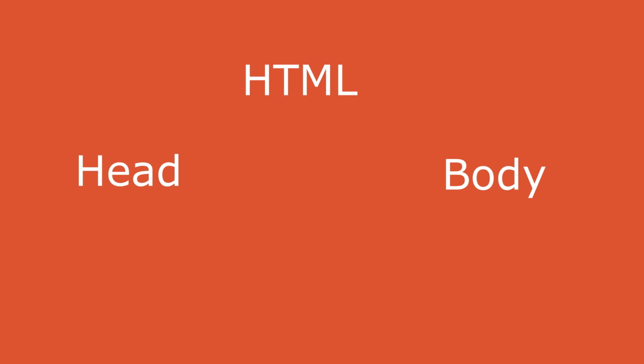Alright. Now the next one is model. Model is nothing but the structure of your web page. Let's consider the same example starting with HTML, inside which we have two objects called head and body. Now this head and body come under HTML. I can say HTML is the parent under which we have two objects, head and body. Alright. Now coming to the body, again we have multiple objects, h1, paragraph tag, image tag, like this. So the whole structure we call it the model. That's it. This is about DOM, document object model.